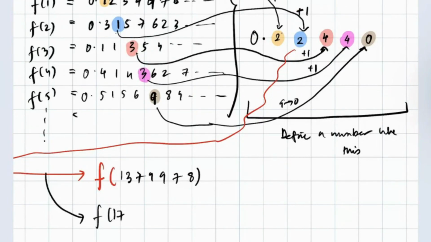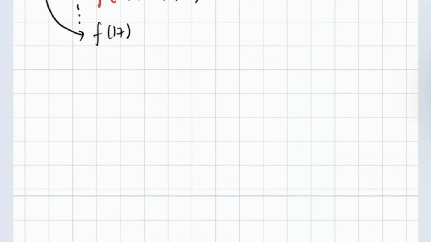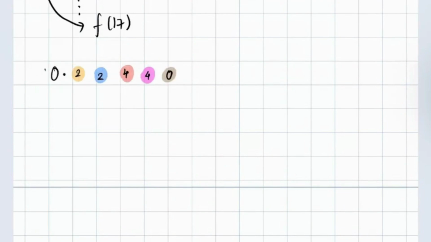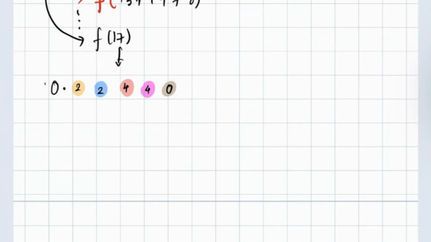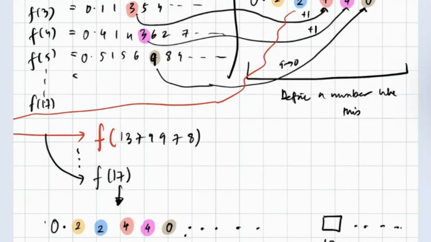Now the contradiction comes here. So how is it defined? Let's assume it's 17. f of 17 is equal to this. At the 17th position, we're taking f of 17 and changing the 17th decimal digit by adding 1.